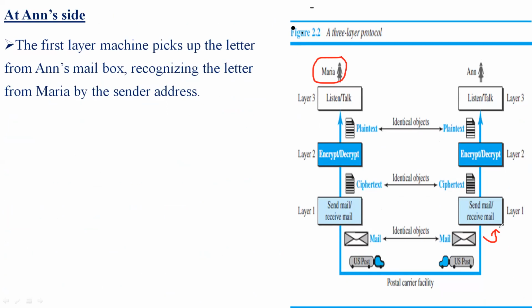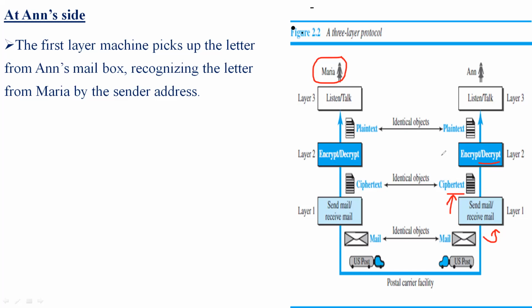She doesn't understand anything about the ideas written in that letter, because it is written in a ciphertext format. So first, what she needs to do is decrypt the letter. She needs to convert the ciphertext into a plain text.